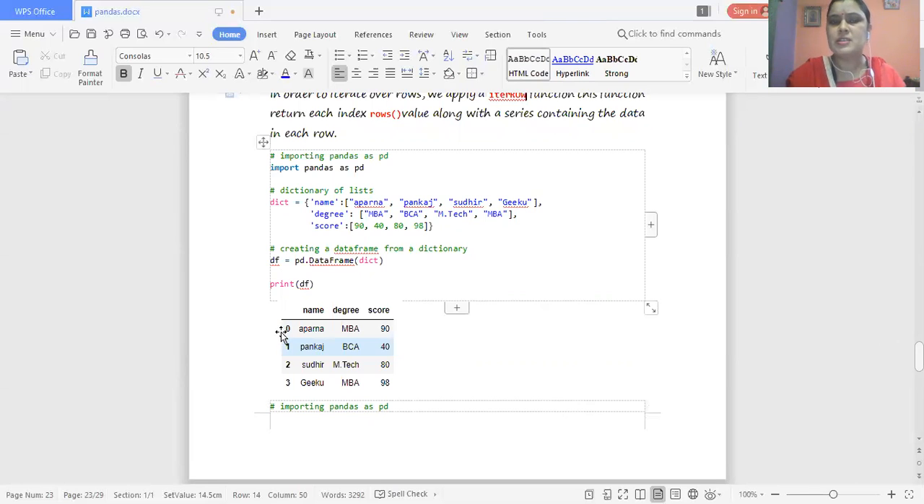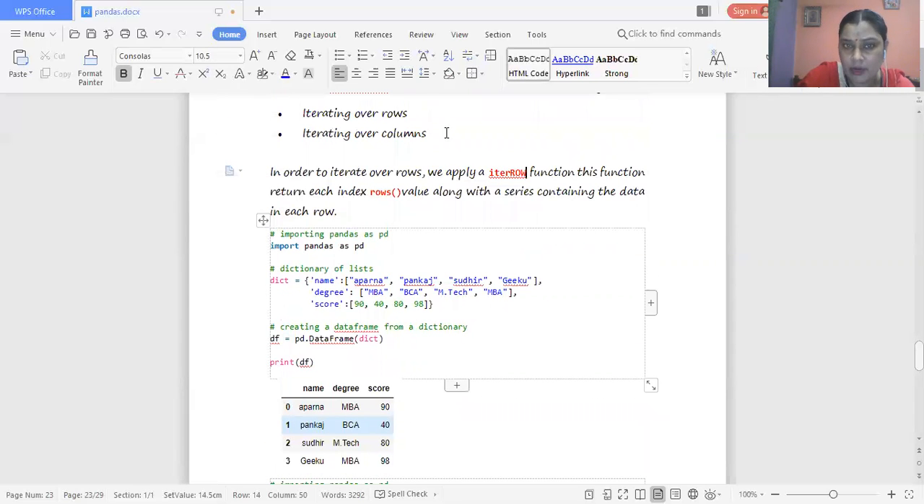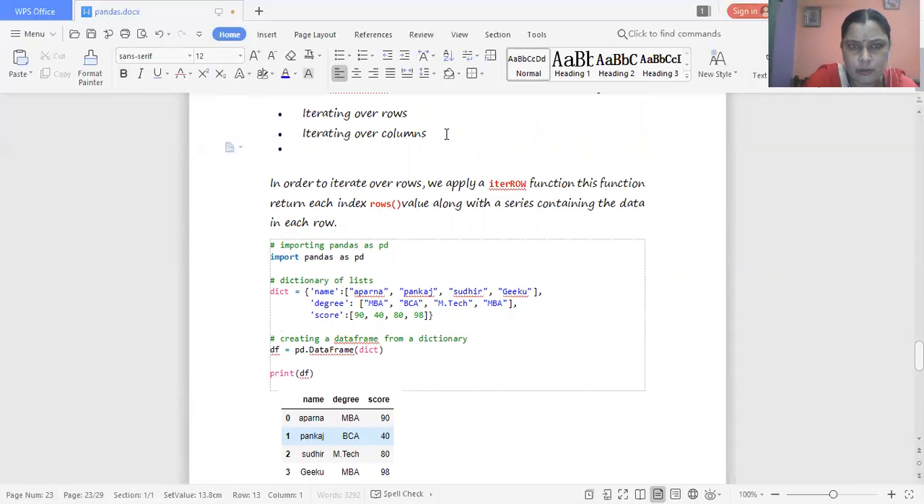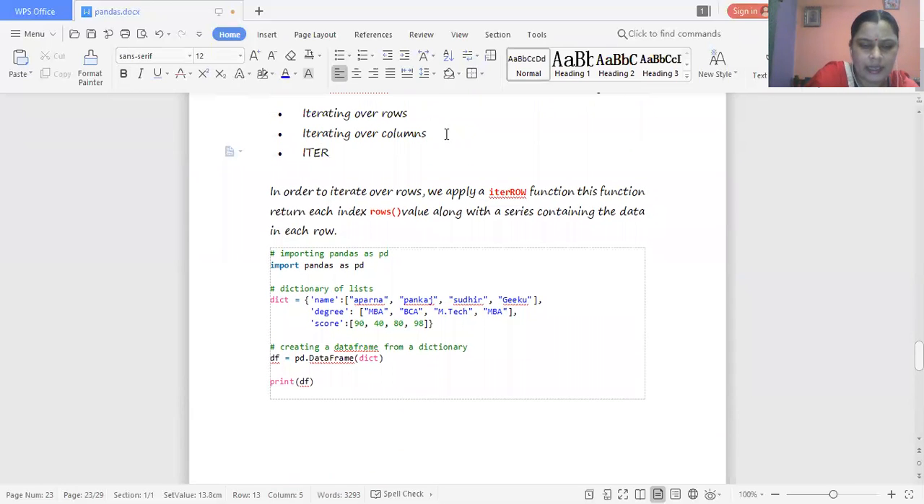The third one is executing the entire tuple at a time. That means the itertuples. Means iterations over the row, iterations over the column and iteration over the tuple. Means three types of iterations can be performed: in row, in columns, and tuples.